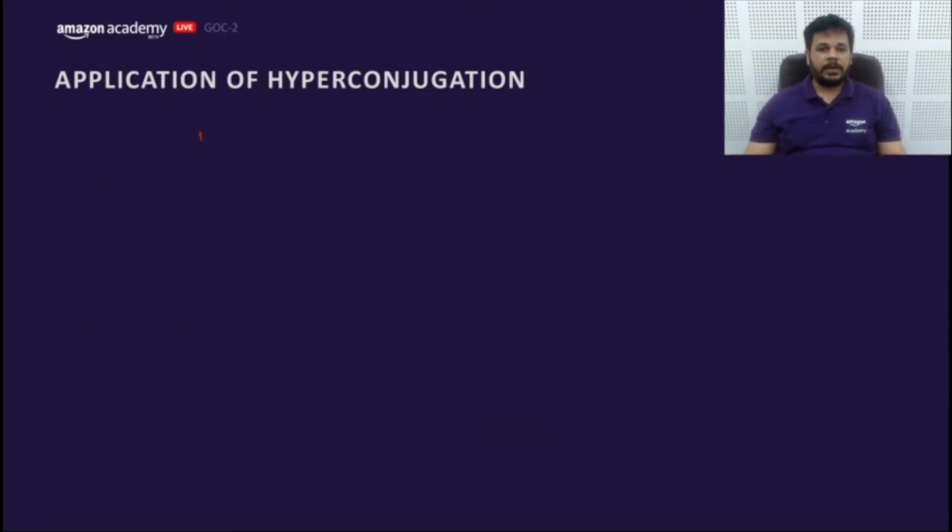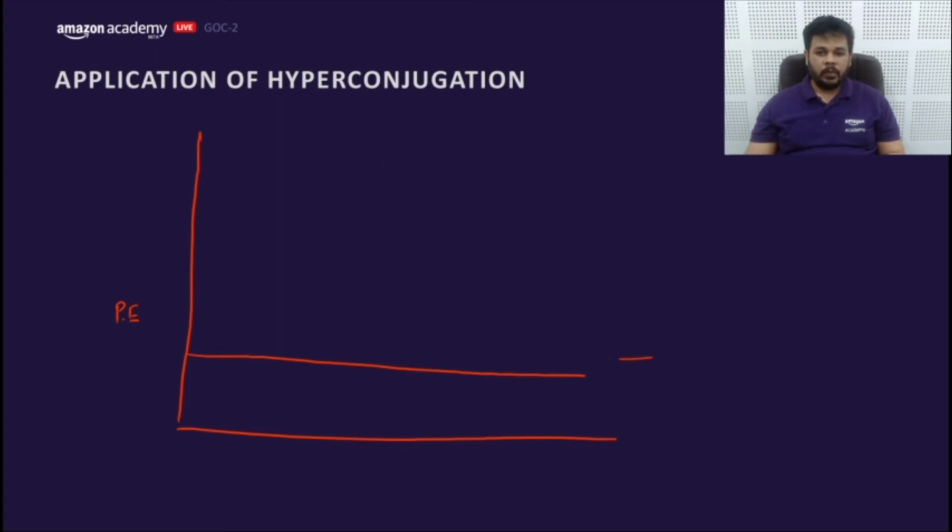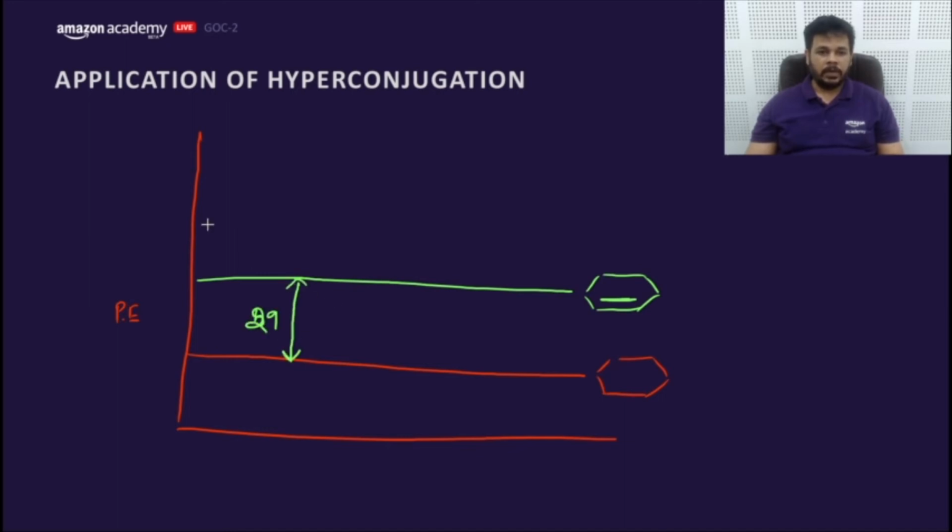Let me try to explain through a potential energy curve. All three compounds have the product cyclohexane. Now if this level shows the potential energy of cyclohexene, the difference between the potential energy would be what? 29 kilocalorie.